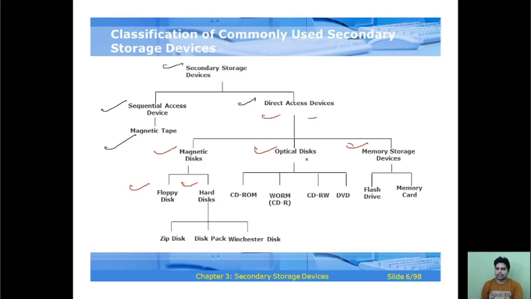Optical disks are categorized into CD-ROM, CD-R, CD-RW, and DVD, and memory storage devices are flash drive and memory card. And the categorization of the hard disk is zip disk, disk pack, and Winchester. So we will discuss one by one all the terms mentioned in this diagram.